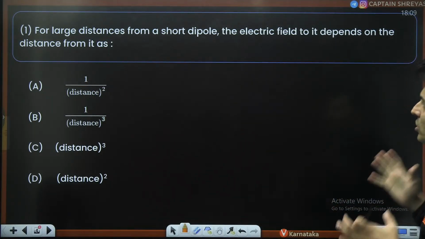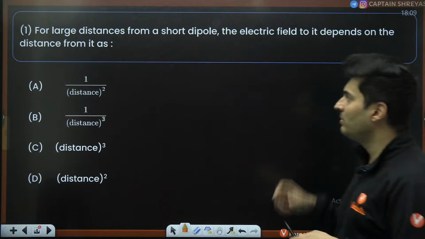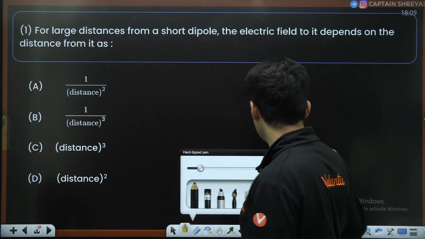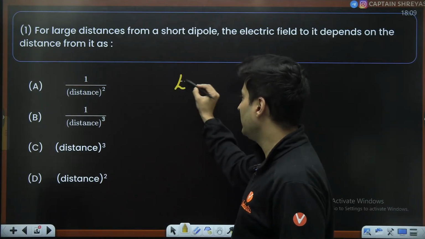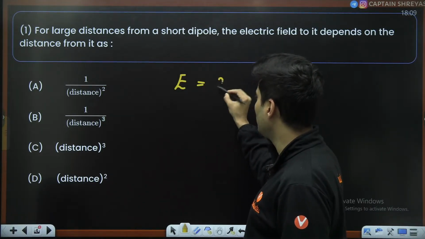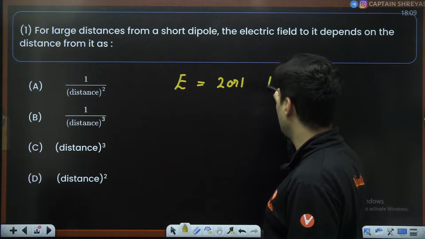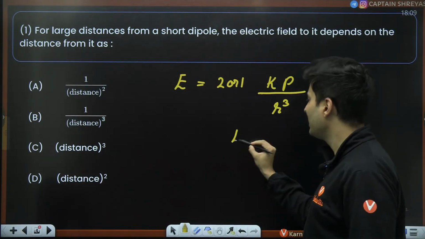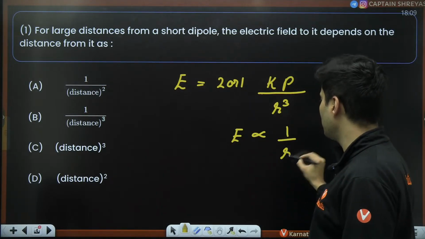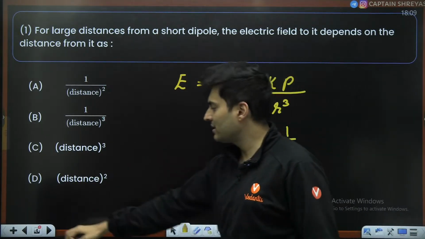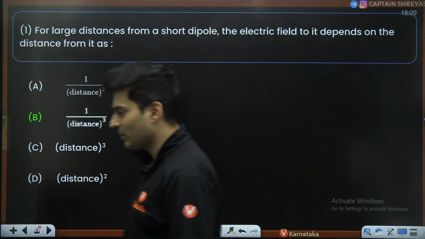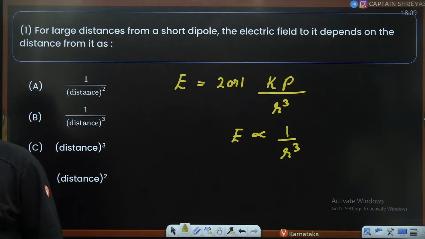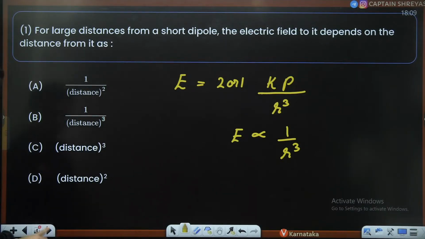Large distance from a short dipole, the electric field depends on the distance as what? Now, what is the formula? Electric field is K into P divided by R cube. Do you see? Electric field is inversely proportional to R cube, everyone. So hence, what is the answer? Option B is the correct one. Very good. I am proud of you, my dear students. Thank you so much. Keep it up.